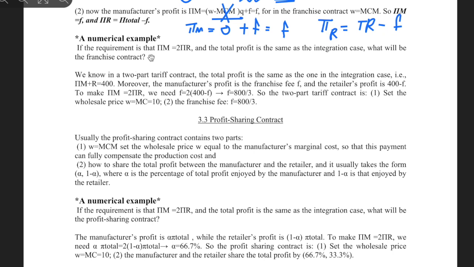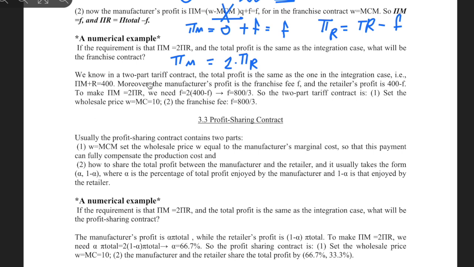Okay, so a numerical example. If the requirement is that the profit of the manufacturer is same as 2 times the profit of the retailer, and the total profit is the same as the integration case, what will be the franchise contract? So now we are just thinking about how to share this profit.